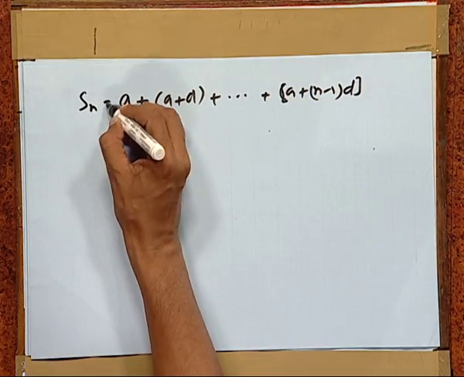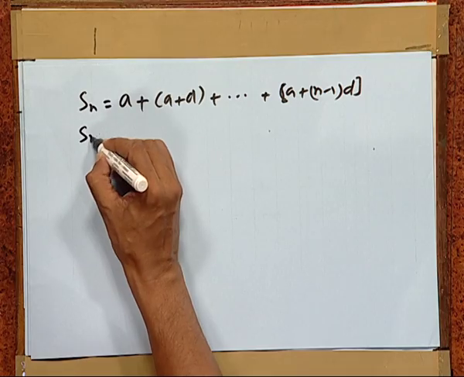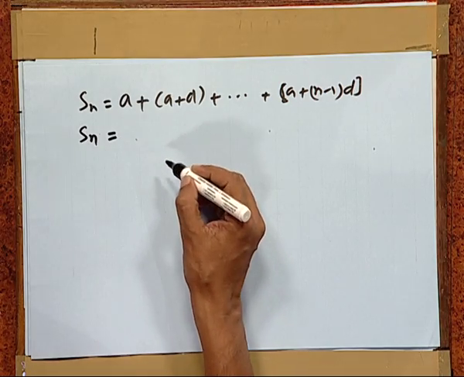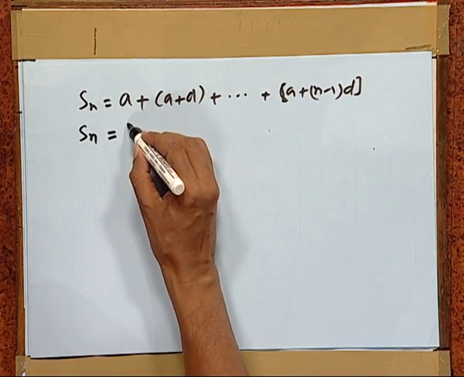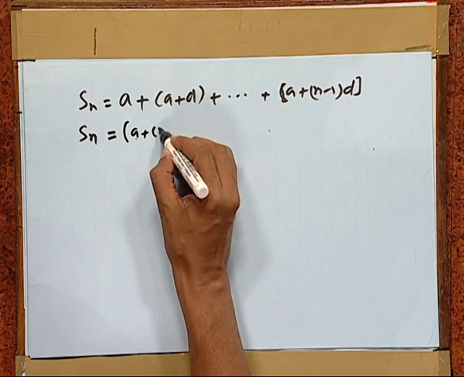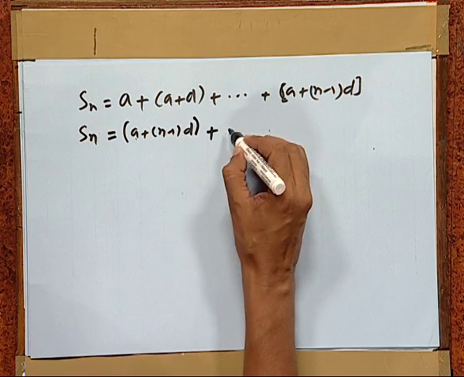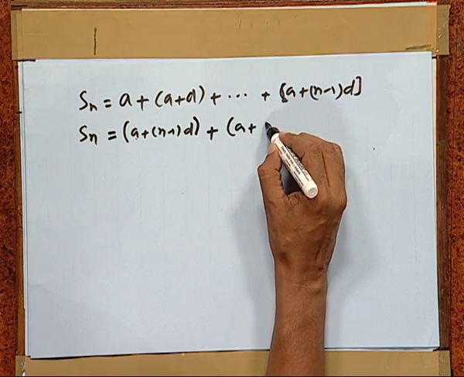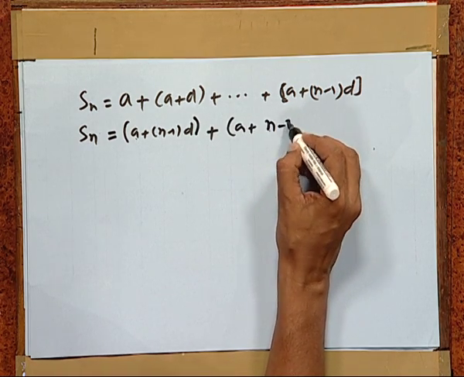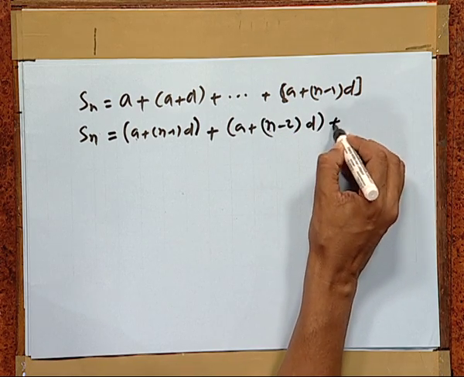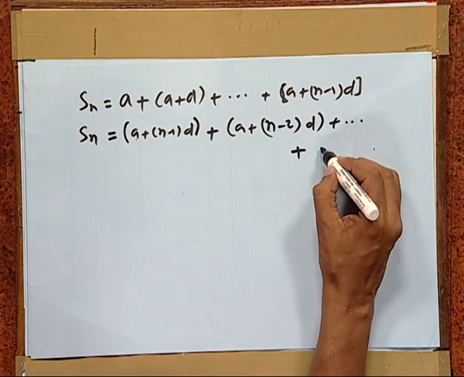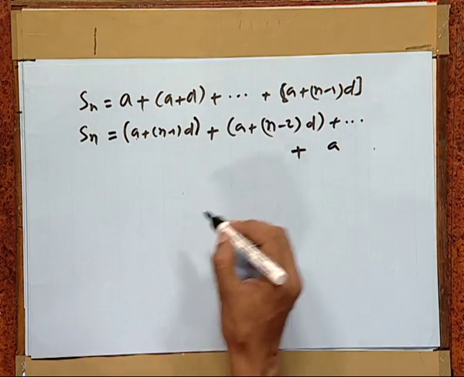Let us call it Sn. Sn can be written again in the reverse order as a plus (n minus 1) d plus a plus (n minus 2) d and so on, and finally a.